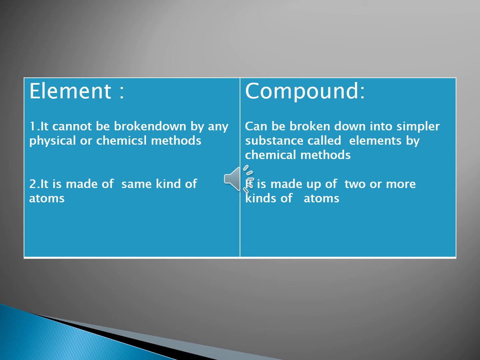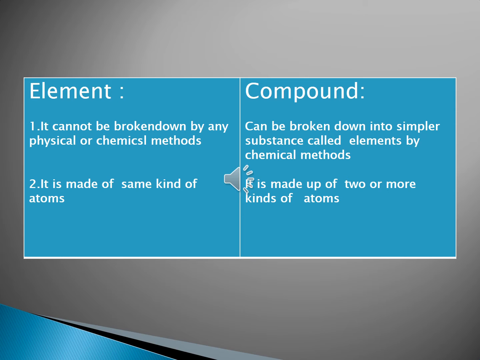Element cannot be broken down by any physical or chemical method. But compound can be. Element is only one element. How can it be broken down? So it cannot be broken down by any physical method and also chemical method. If we use any physical method, it cannot be broken down. If we use any chemical method, the element cannot be broken down.